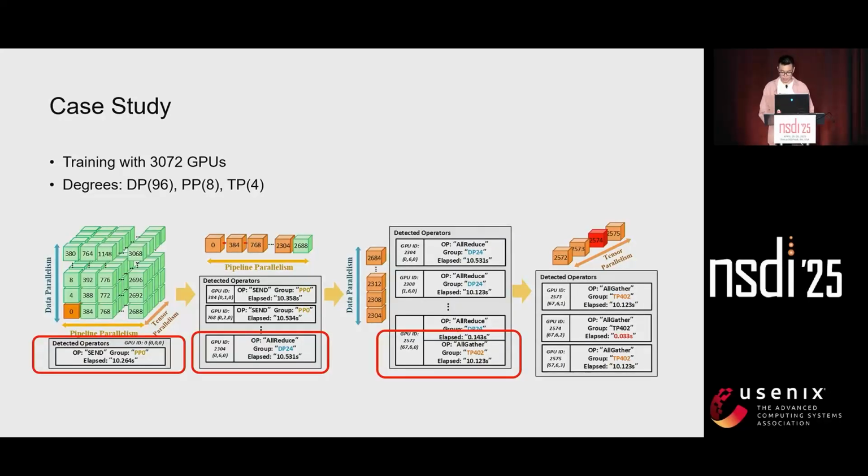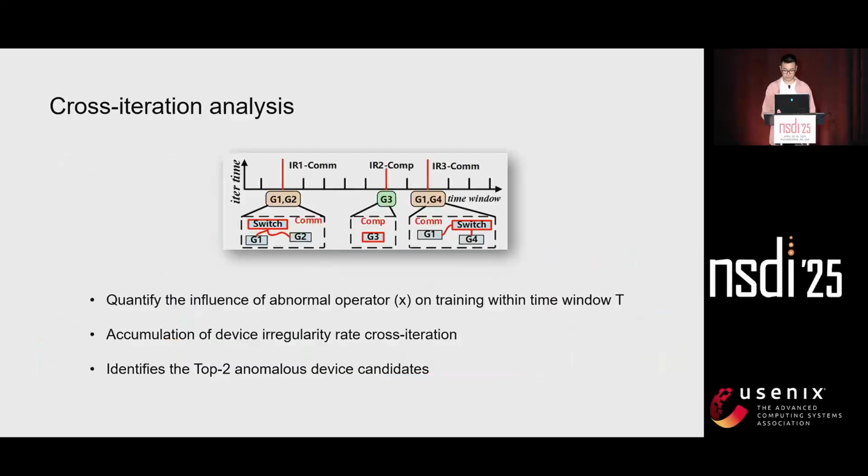So in this GPU, the abnormal operator we can detect is an all-gather belonging to a TP group. Keep searching in this group, we found the same all-gather is normal only in GPU 2574, whereas no other abnormal operator in this GPU. So we can infer that the irregularity is caused by GPU 2574's computing slowdown. Finally, we conduct cross-iteration analysis to improve the localization accuracy. Holmes ultimately identified the top 2 anomalous device candidates.